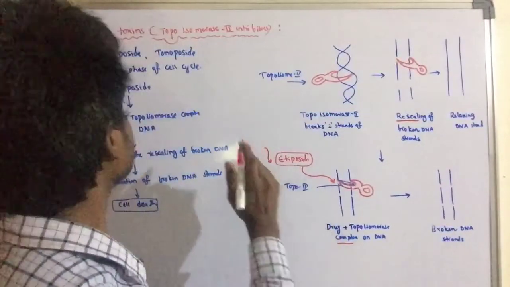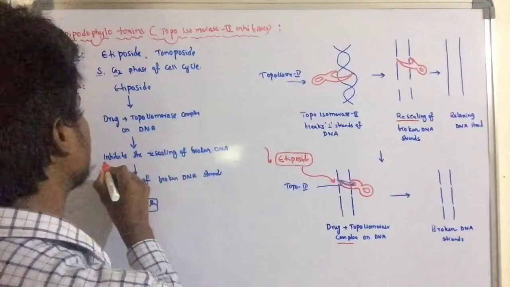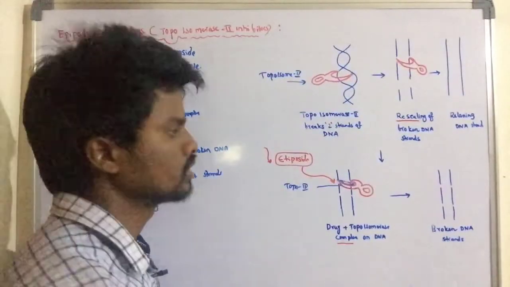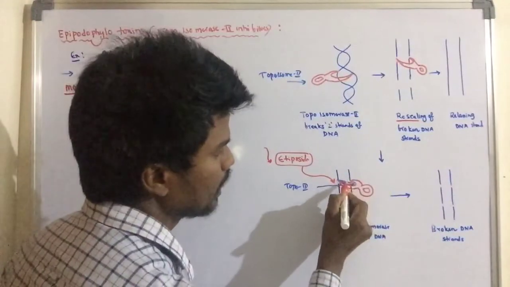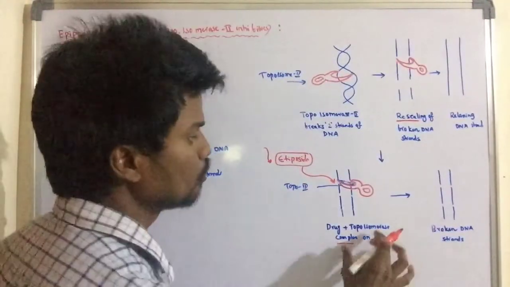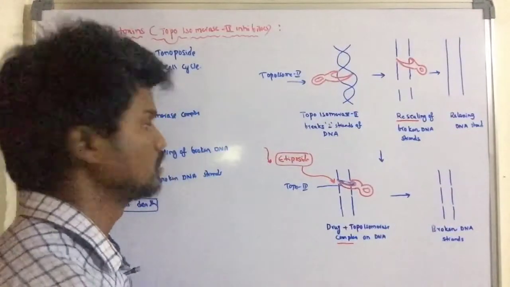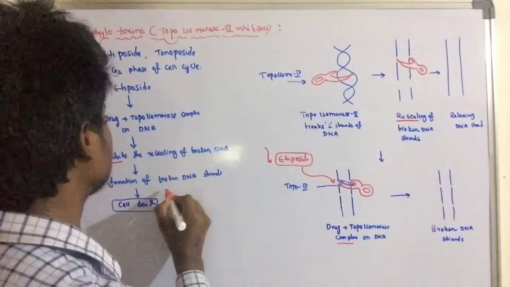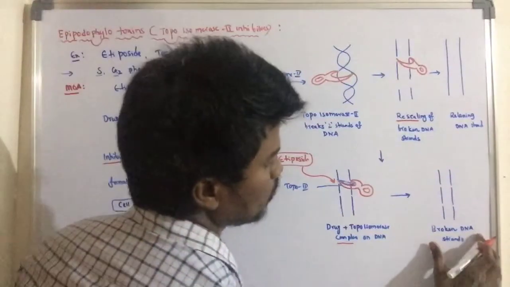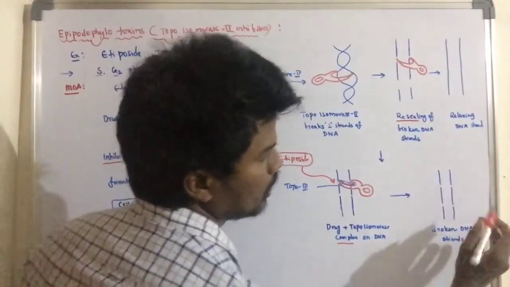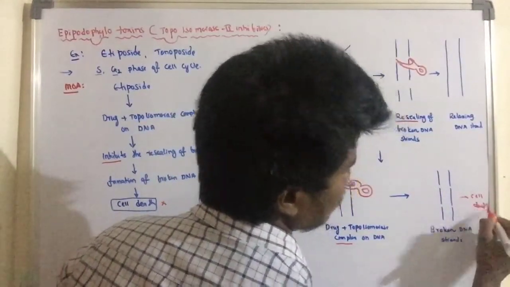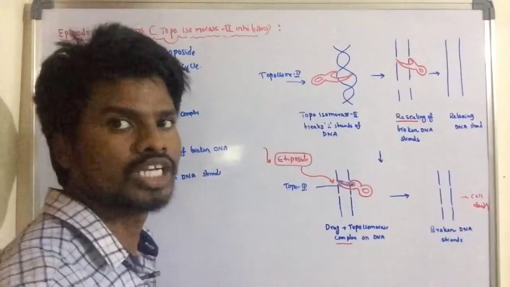It then inhibits the resealing of the broken DNA strands. As a result, broken DNA strands are formed and cell death occurs. This is the mechanism of action.